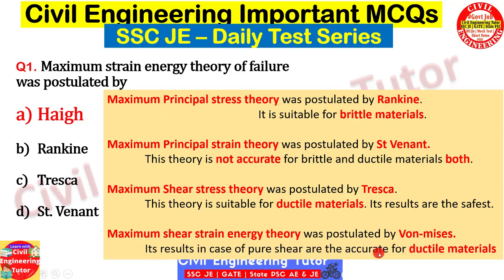So just remember all these data. The question may be framed this way: maximum principal stress theory was postulated by, and the correct answer will be Rankine. And for which kind of materials this theory or that theory is most suitable. If they ask for which material the maximum shear strain energy theory is suitable, whether brittle or ductile, your answer will be ductile material. So just try to remember these data. These are very important and questions may be asked from this as well. So the correct answer for question number 1 is Haigh.